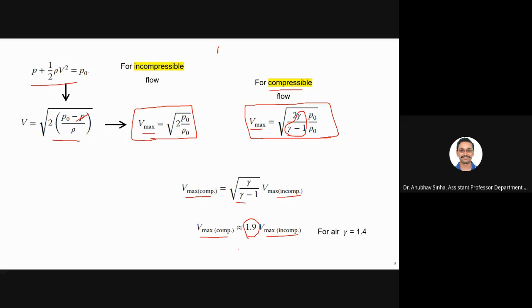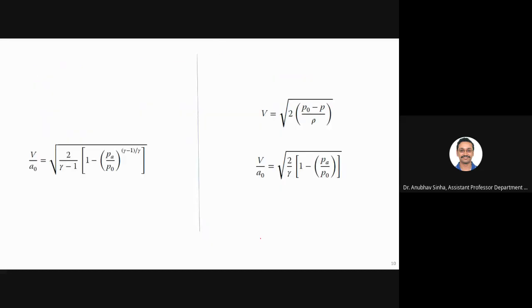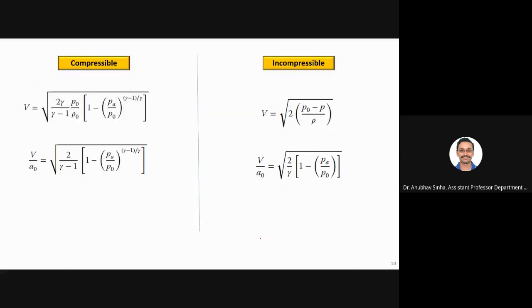Okay, so just to be clear and to appreciate how much compressibility matters, what is the difference caused by compressibility effects? This is what it is: about 2 times what you will predict if you assume incompressible. Now let us compare these equations for compressible and incompressible.